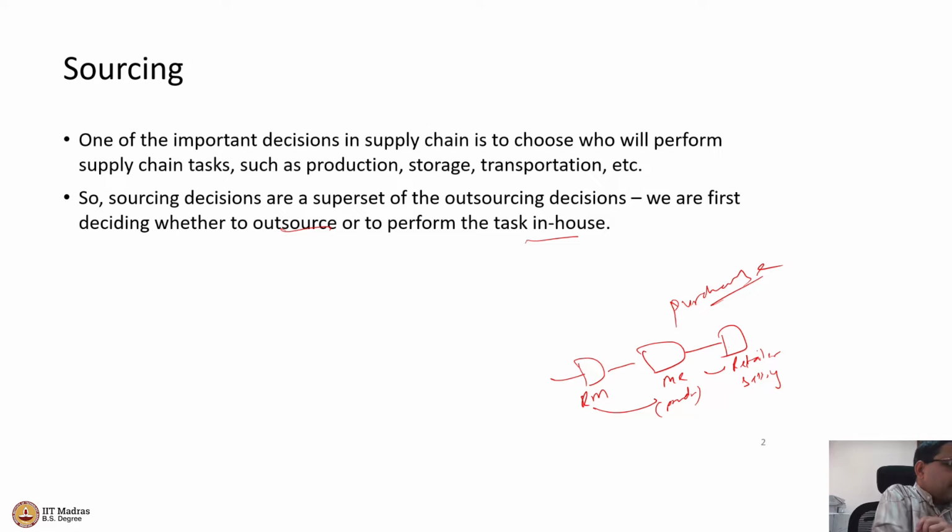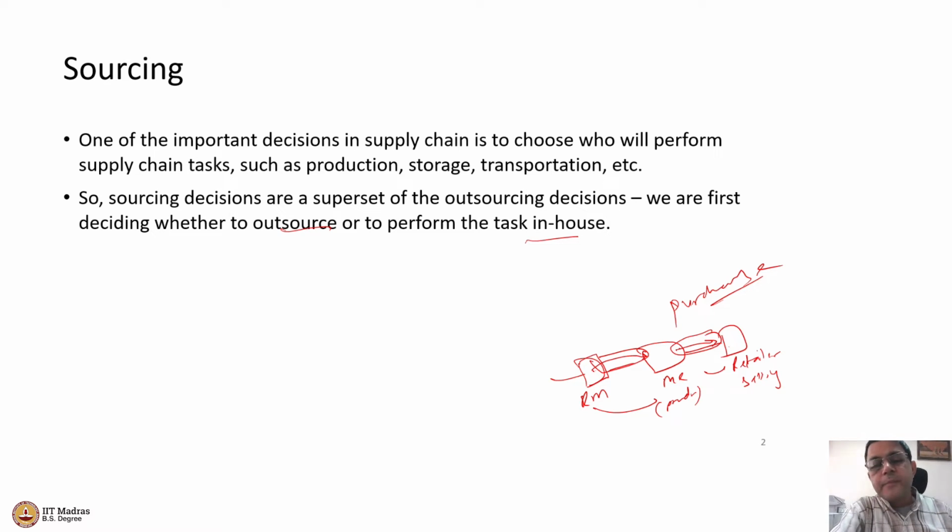Now the retailer will say, well, yeah, I'm willing to sell, but send me the products. So the products have to be sent from my factory to the retailer. So that is the transportation function. Another transportation function is that raw material has to be transported from the vendor who is selling me the material to my factory.